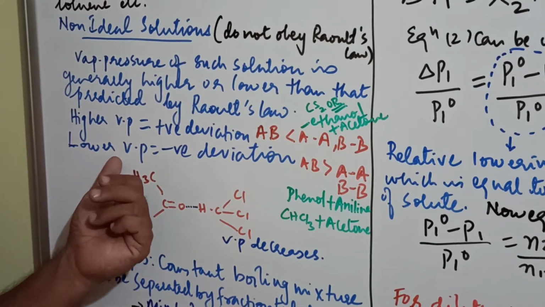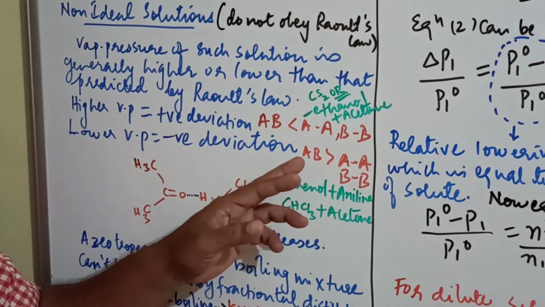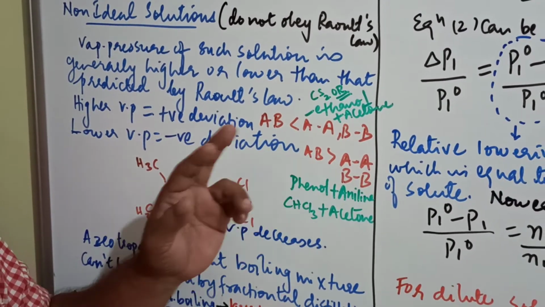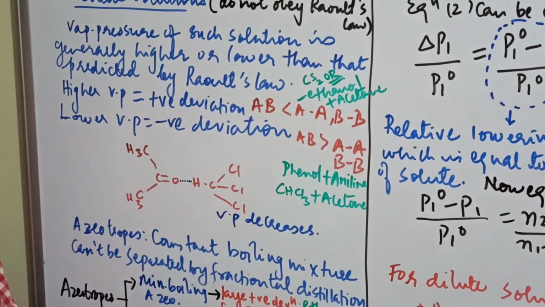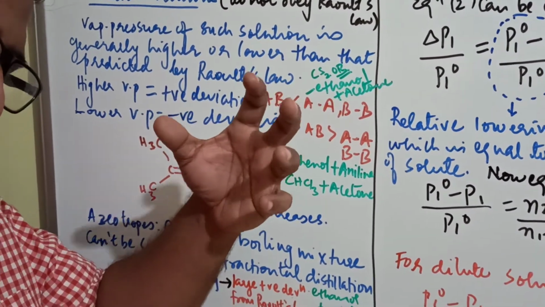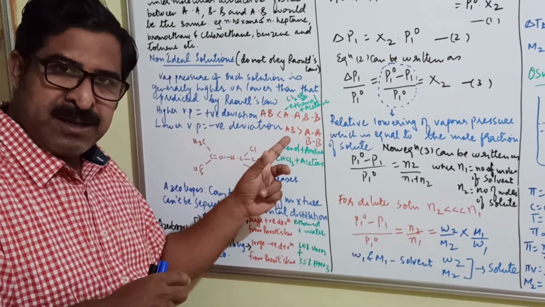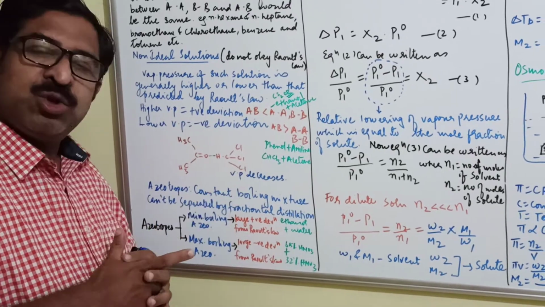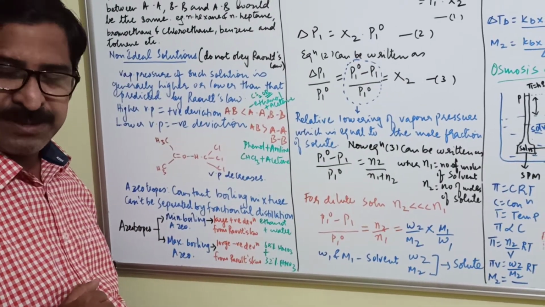Lower vapor pressure, negative deviation: the vapor pressure has to come down. Why? Because the interaction of A-B, that is interaction of solute and solvent, is more. So when the interaction between solute and solvent is more, the attractive force of A-B is more, naturally the vapor pressure will decrease. Do you understand?